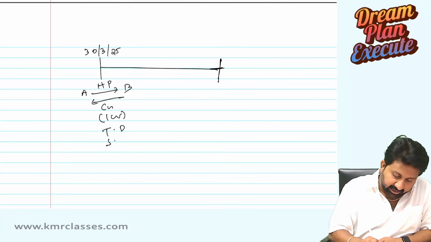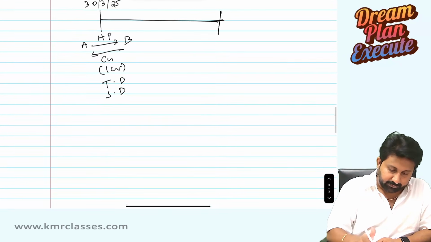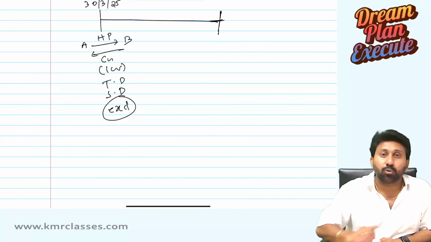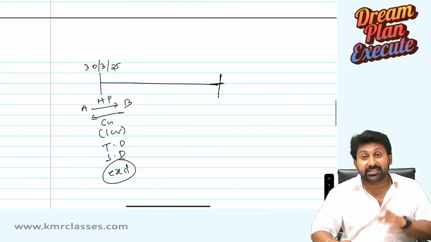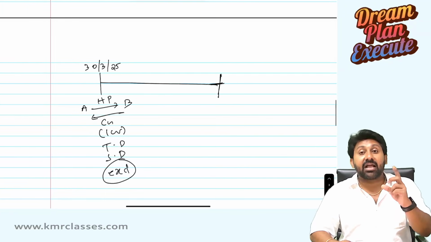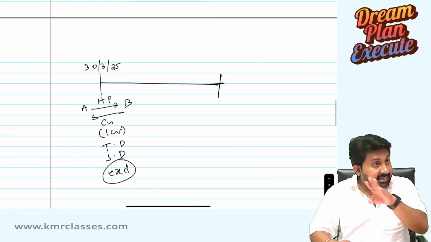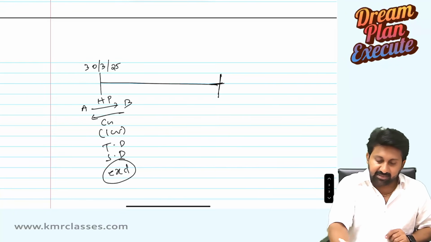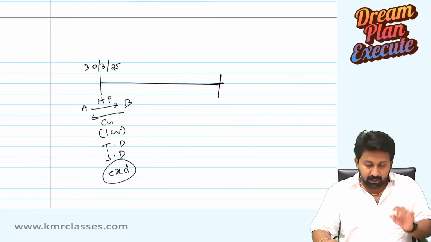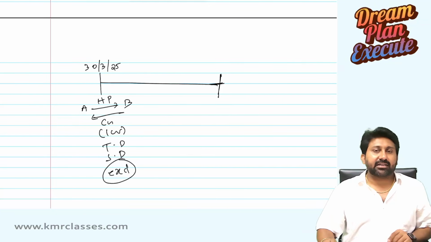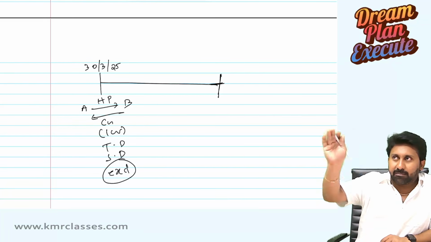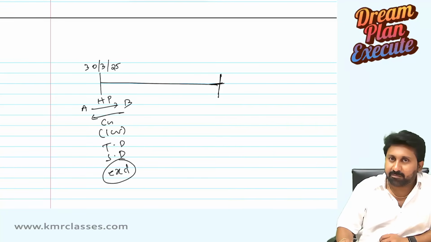Transfer deed and a sale deed is executed. Means the intention of A to sell the property and transfer ownership to B is completed by that time. Now you listen carefully to the logic. Forget about all other acts.